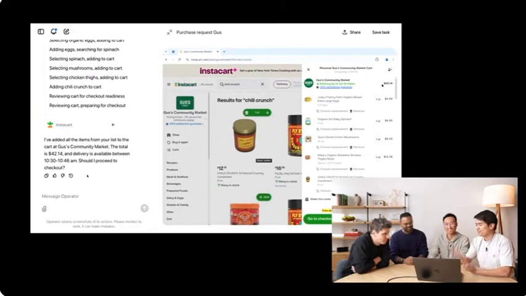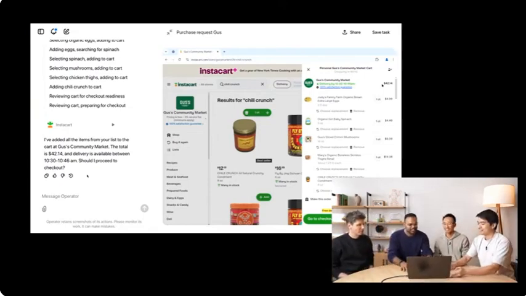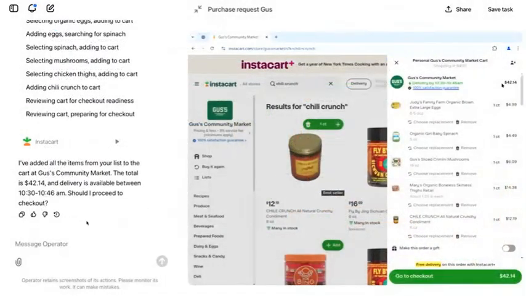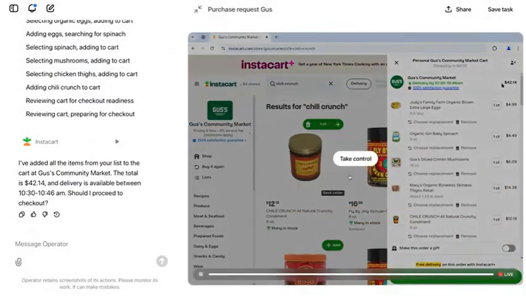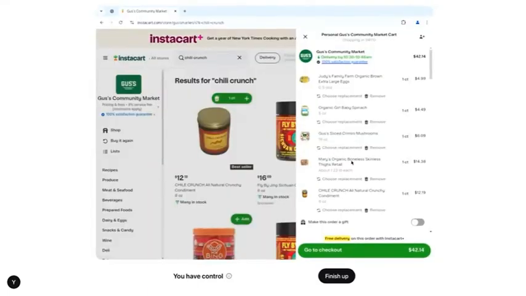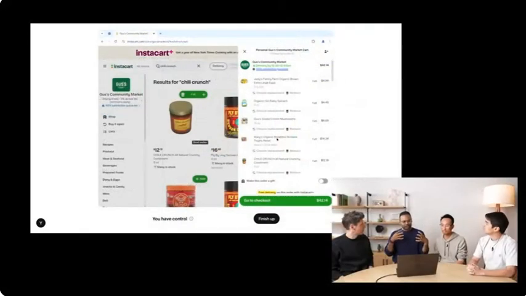Yash, do you want to see if Operator did your job right? Yeah, let's see. You know what? I want a little bit more eggs. I think we eat a lot of eggs. Okay, so what I can do at this point is just click this button called Take Control. This remote, as we were talking about, Operator fires up this remote browser to do it. We almost think of it as surface area where Operator can work and then I can work.